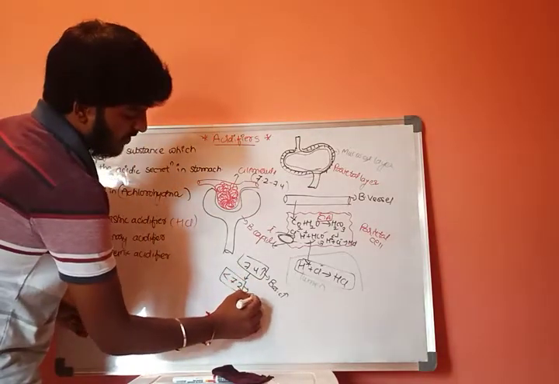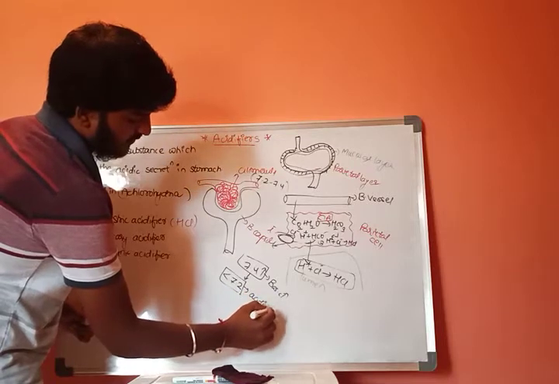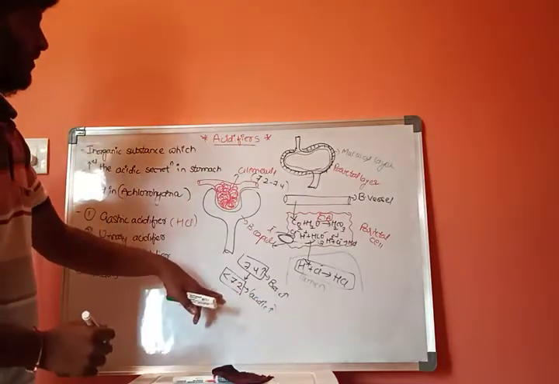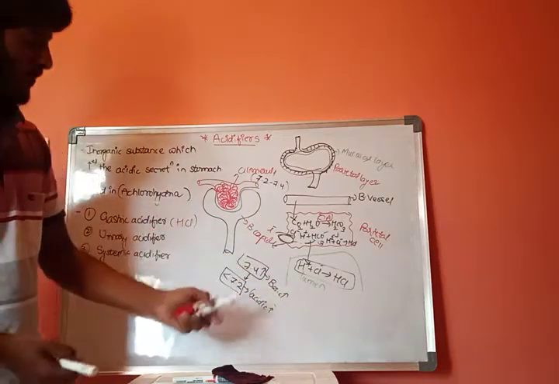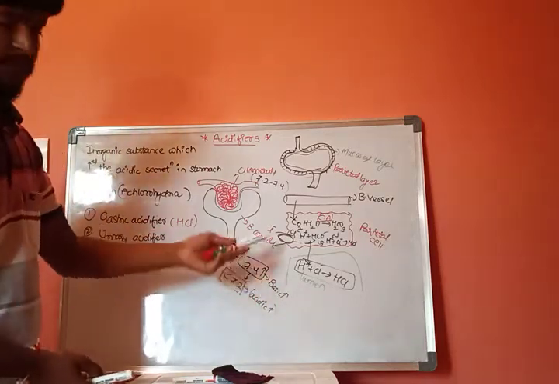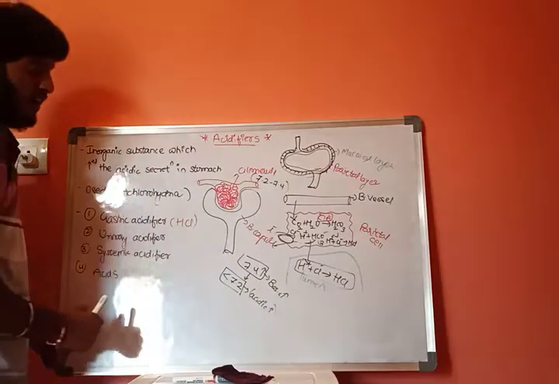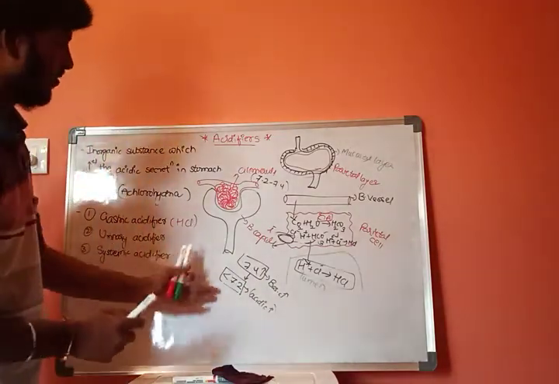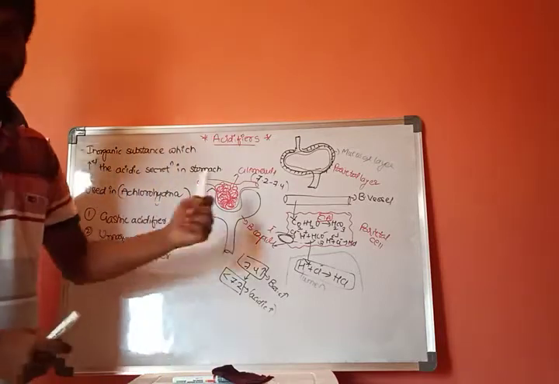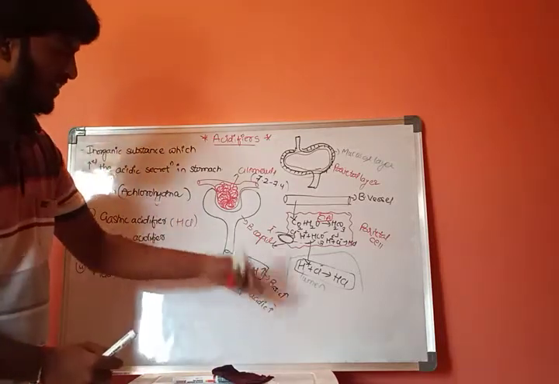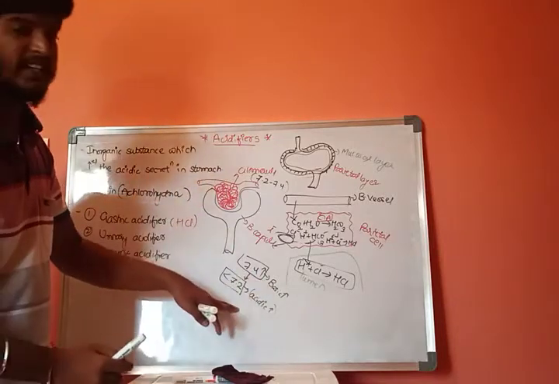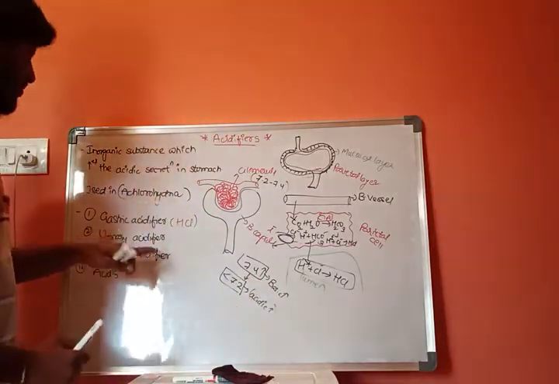As a result, the acidic nature will increase. It helps in bringing the basic level back into the acidic level. This is the function of a urinary acidifier.